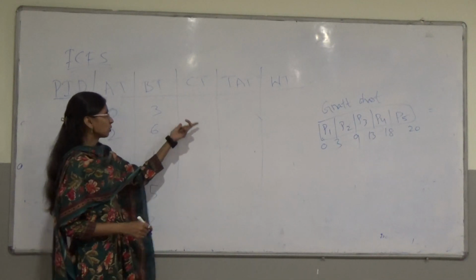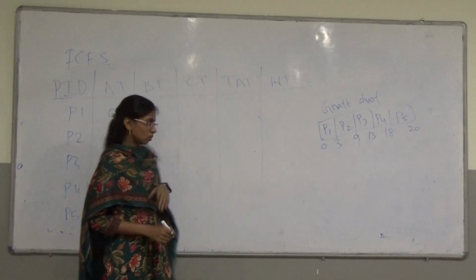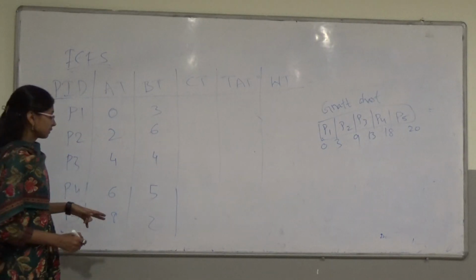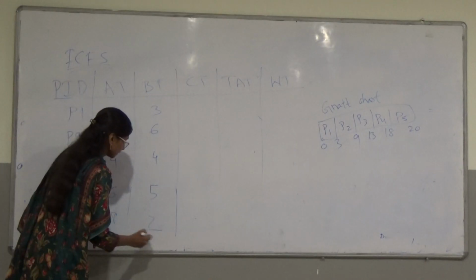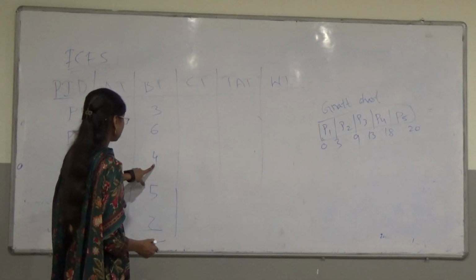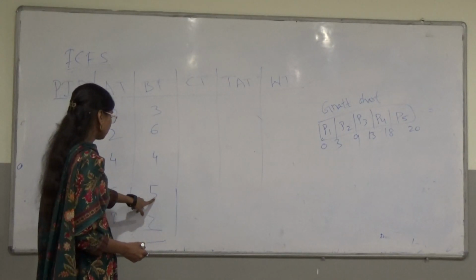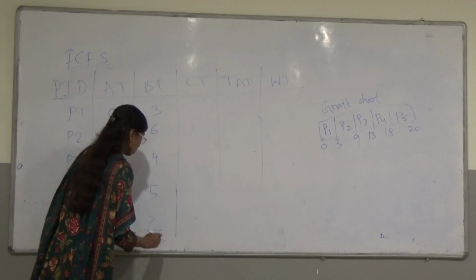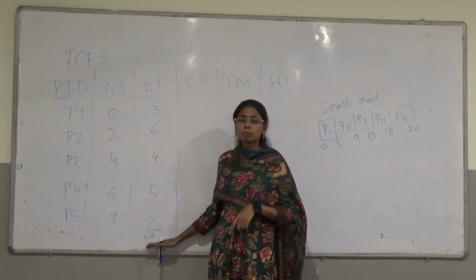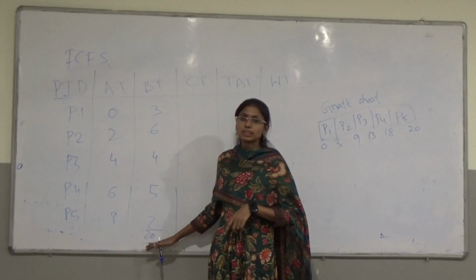Based on the Gantt chart, we are going to solve these 3 column values. Okay. So whether our problem is correct or not, we can check it by doing the summation of burst time. 3 plus 6 equal to 9, 9 plus 4 equal to 13, 13 plus 5 equals 18, 18 plus 2 equals 20. So what is the last value of the Gantt chart? That is 20. So our problem is correct. Okay. So we are doing it correctly.